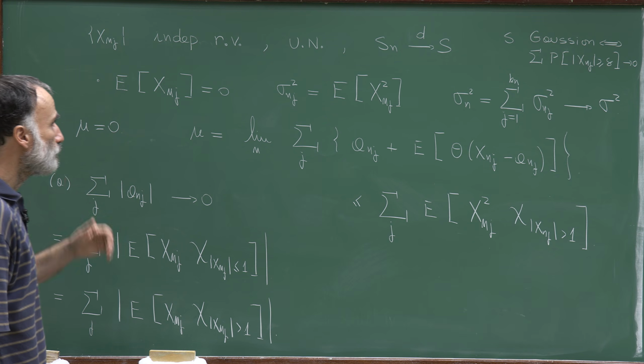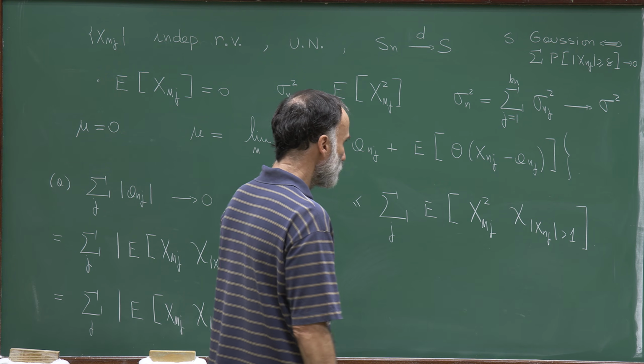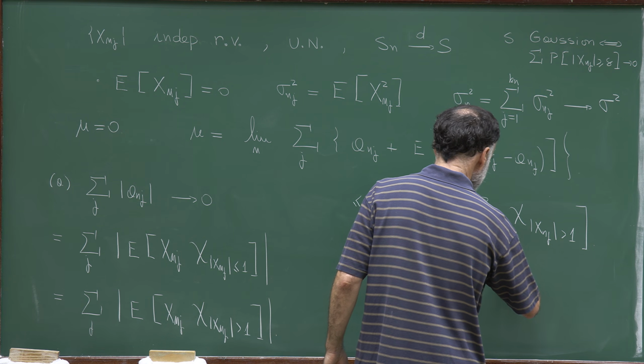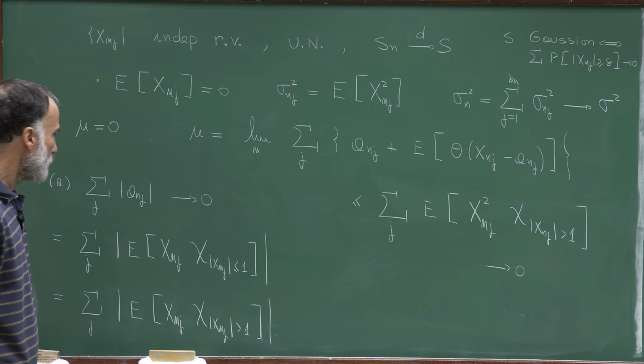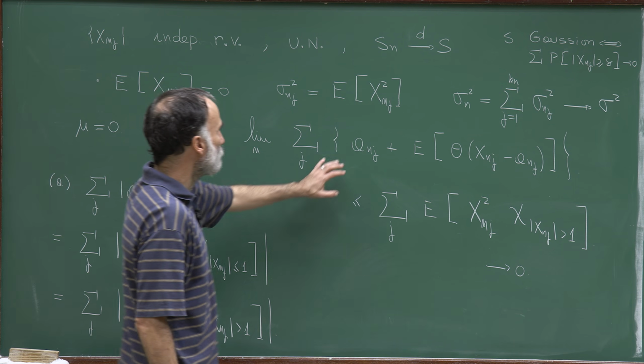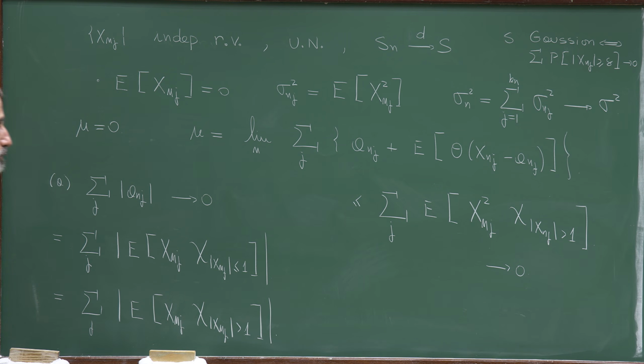And now I can use the Lindeberg condition that we just proved to say that this quantity is converging to 0 as n goes to infinity. So this proves that this first sum converges to 0, and now we have to examine the second one.